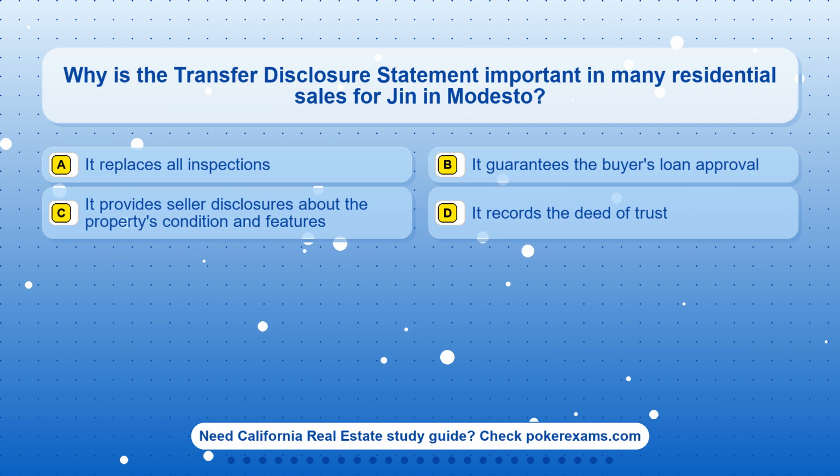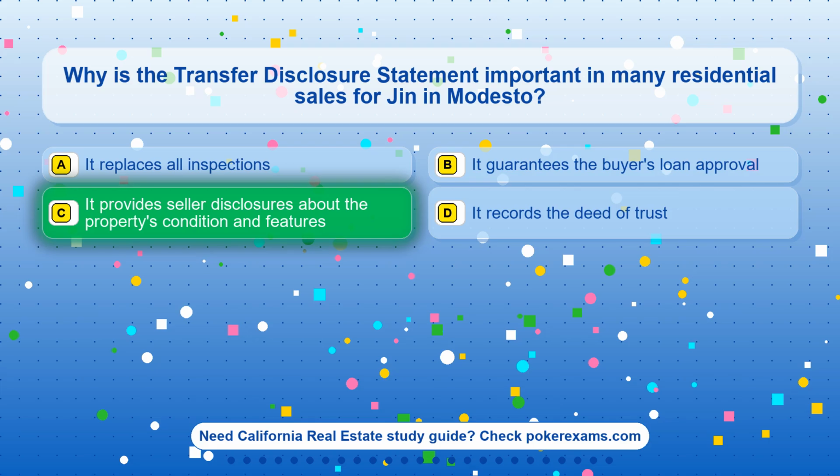Question 11. Why is the transfer disclosure statement important in many residential sales for Jean in Modesto? Option A. It replaces all inspections. Option B. It guarantees the buyer's loan approval. Option C. It provides seller disclosures about the property's condition and features. Option D. It records the deed of trust.